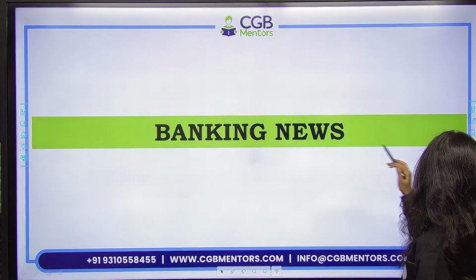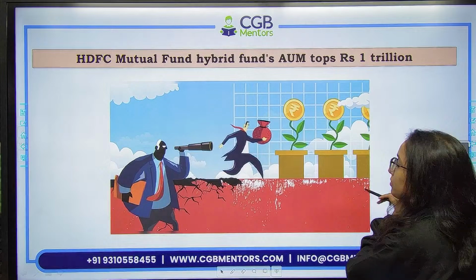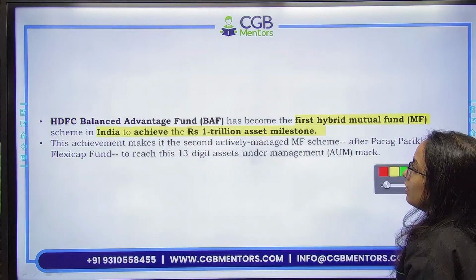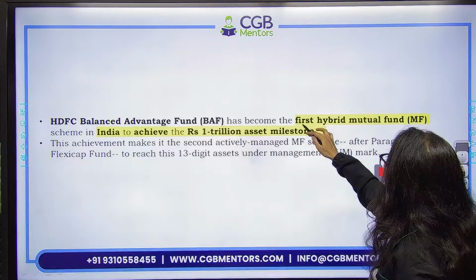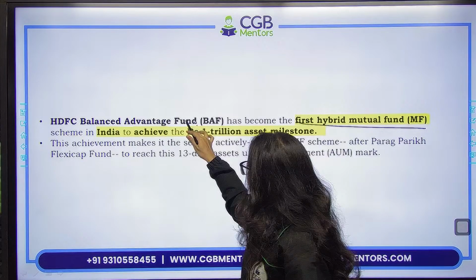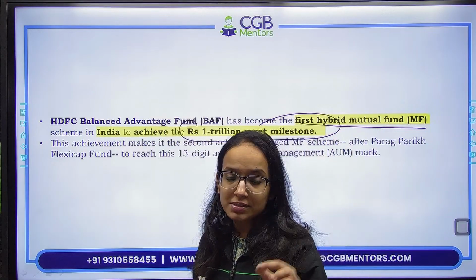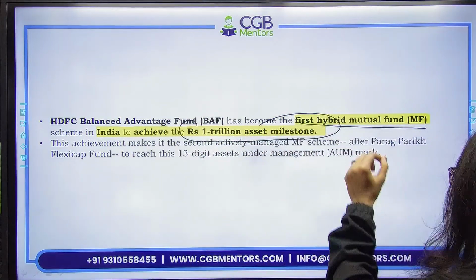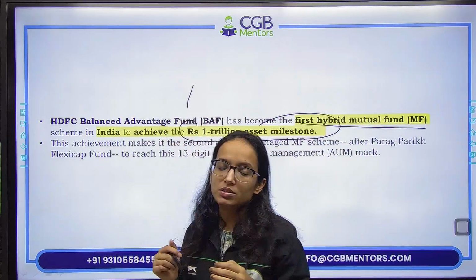Then moving ahead with the banking news here. HDFC mutual fund hybrid funds AUM tops rupees 1 trillion. So here HDFC Balanced Advantage Fund has become the first hybrid mutual fund scheme in India to achieve the 1 trillion rupees asset milestone. यानी 1 trillion rupees asset achieve करने वाला, this is the first such hybrid mutual fund scheme in India. पहले आप नाम याद रखेंगे, HDFC BAF, Balanced Advantage Fund.